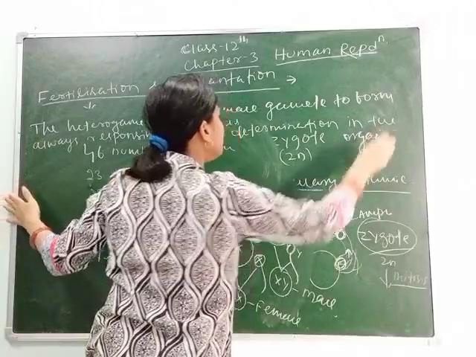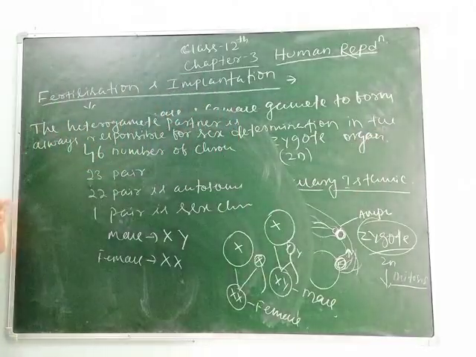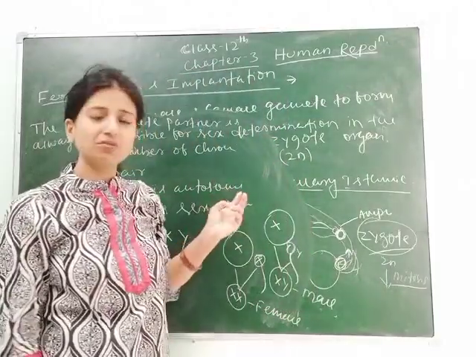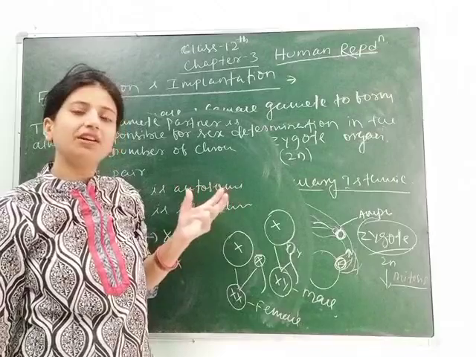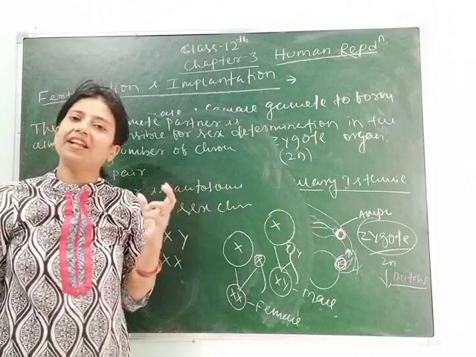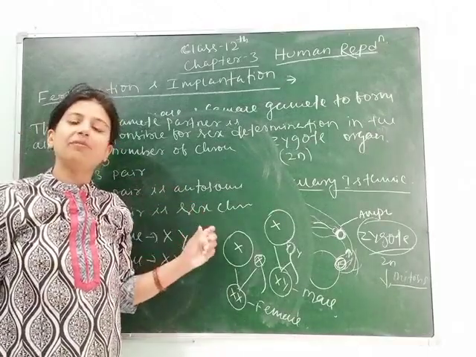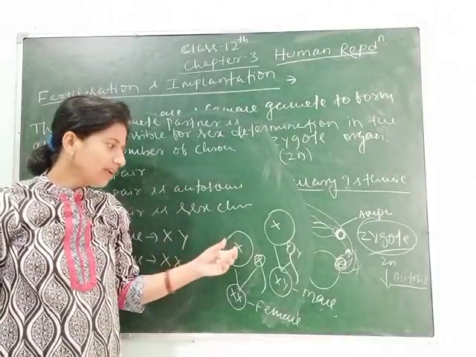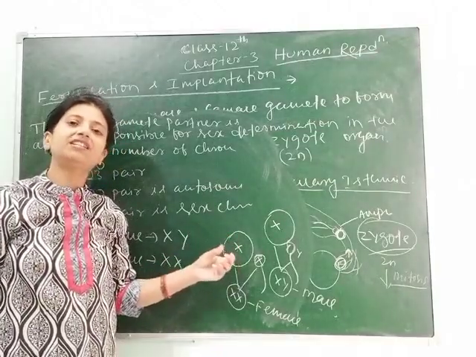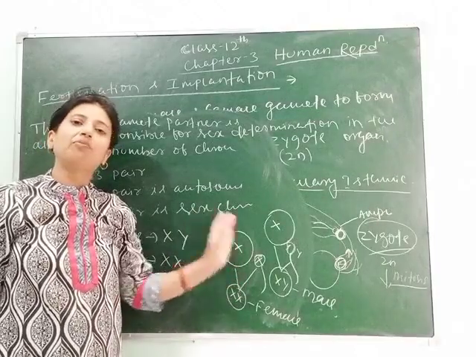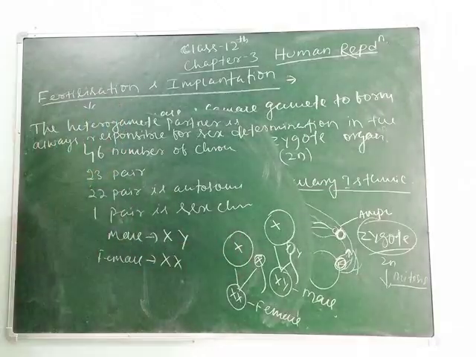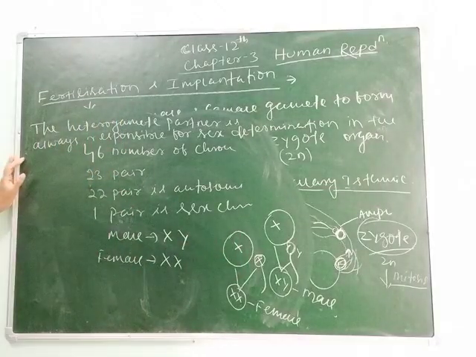So if the question comes, how the sex of the child is determined in human beings, you can write: the female contains 2 same sex chromosomes, that is XX, and the male contains 2 different chromosomes, 1 X and 1 Y. If the sperm that contains the chromosome Y fertilizes the female gamete, then the zygote formed will be male. If both the gametes contain X, then the zygote formed is female. So this is how sex determination takes place in human beings.